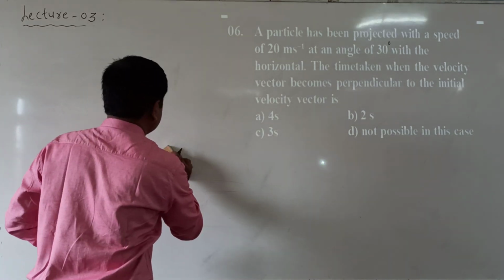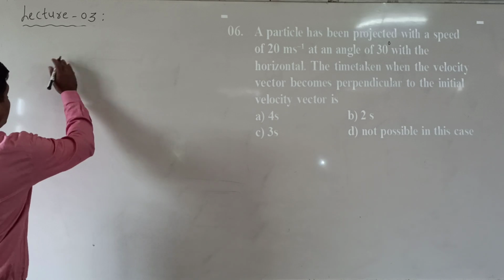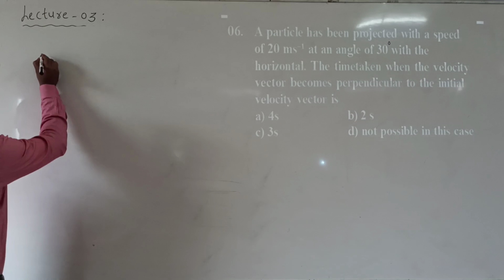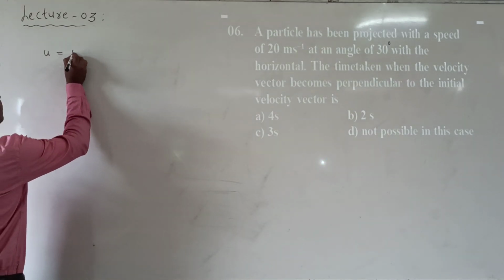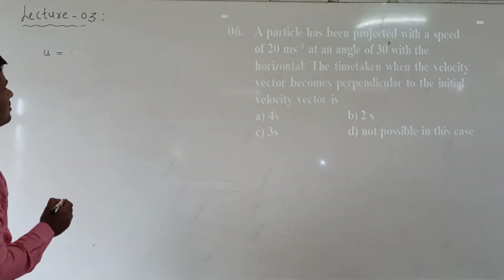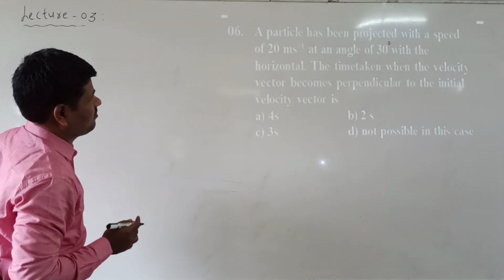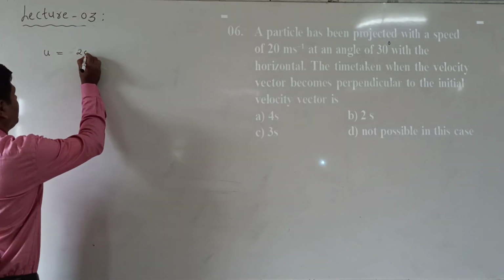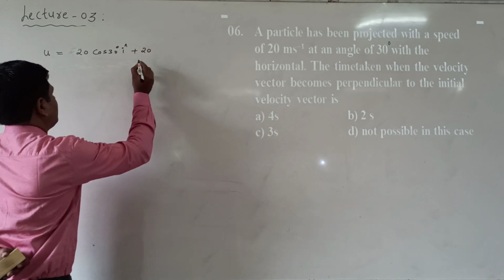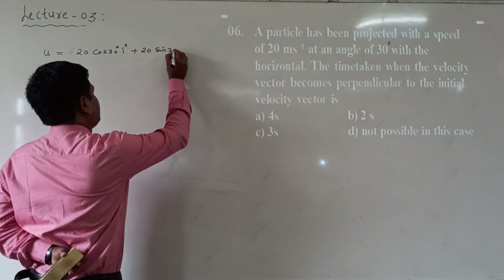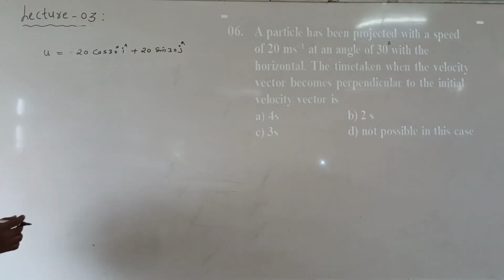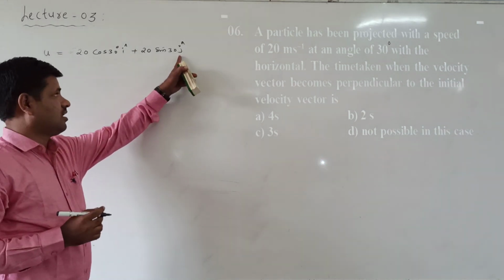First, I am writing the initial velocity vector. Here is the projectile motion, and the angle of 30 degrees is given. The initial velocity is u cos, with u being 20 meters per second at 30 degrees. So I write 20 cos 30 i cap plus 20 sin 30 j cap. This is the x component and this is the y component, when the vector is divided into two components, along the x-axis and along the y-axis.